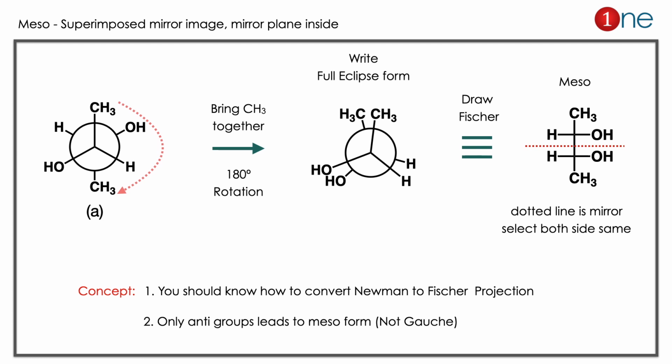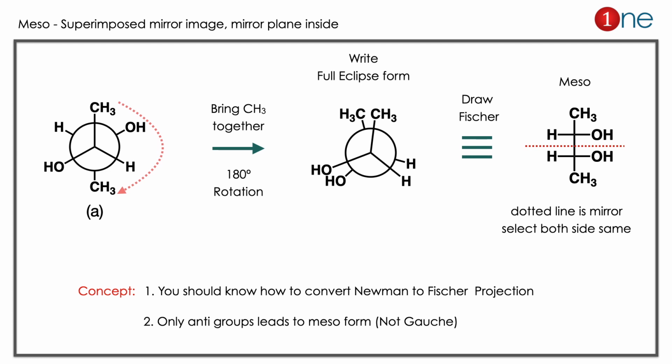For that you have to rotate 180 degrees, bring CH3 together. It will be an easy thing. Then you can convert it into Fischer form. What really happens is CH3 at the terminal, H, OH in the middle there. So if you look at it clearly, it's a meso form. Mirror plane goes through the middle of the system. So the dotted line representation of the mirror reflects both sides the same molecules. So the answer is clearly A, it's a meso form.